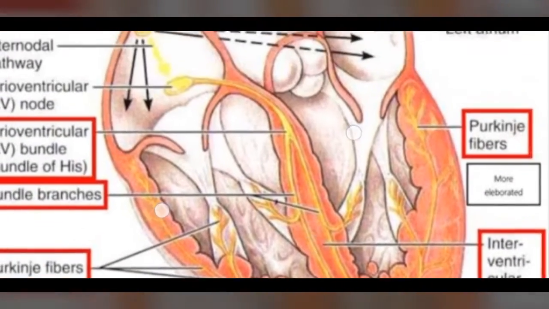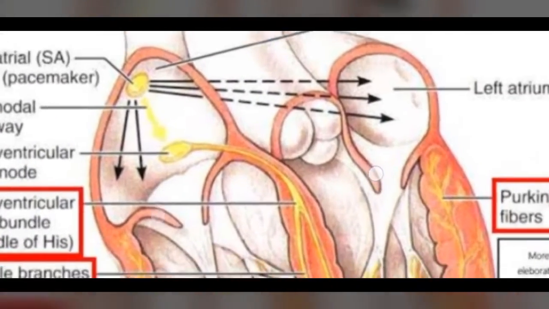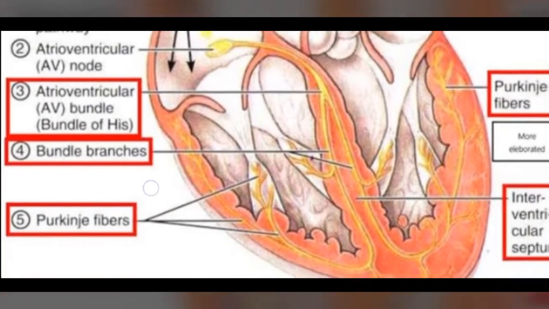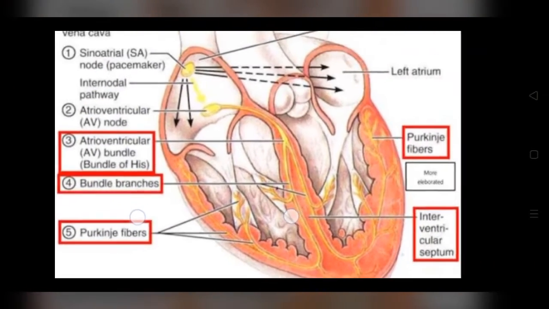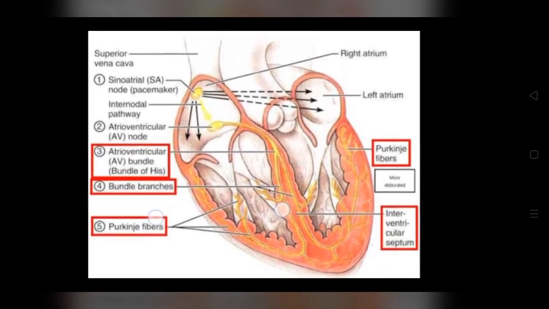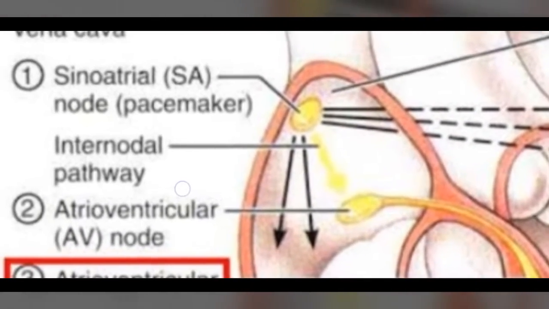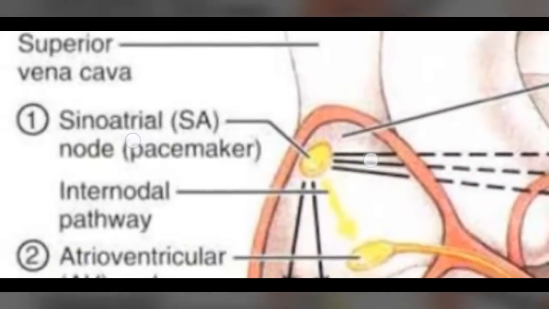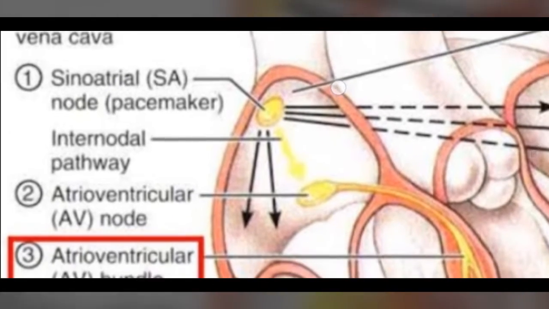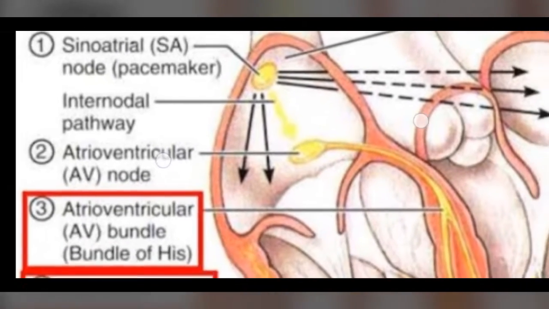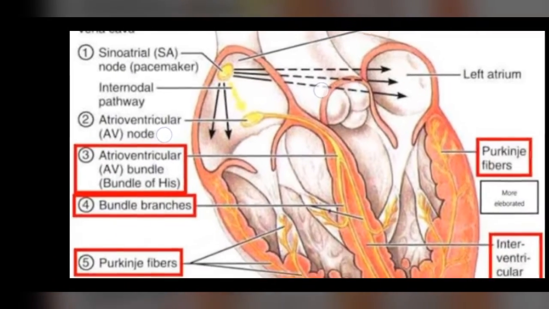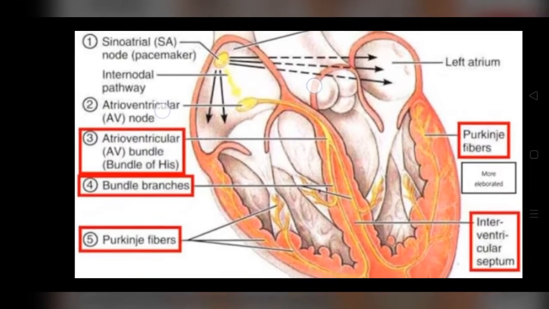The left side of the right atrium has a node called the auriculoventricular node. This auriculoventricular node connects the auricles and ventricles. It acts as an electrical relay station between the upper and lower chambers of the heart.